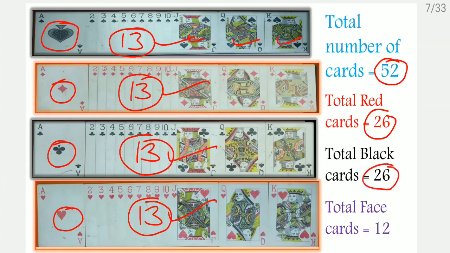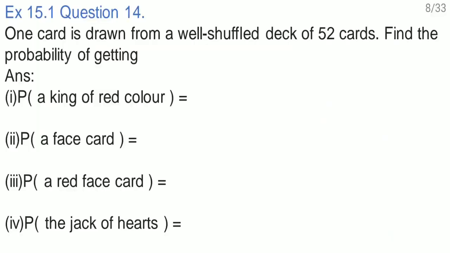Total number of face cards. See, these 3 cards, these 3 cards, these 3 cards and these 3 cards. 3 fours are 12. So total number of face cards are 12. Okay. Come to the next one here. Now looking at those cards, we have to answer these questions. Probability of a king of red color. So how many kings are there of red color? 2 kings. So 2 by 52. Now it will come as 1 by 26.